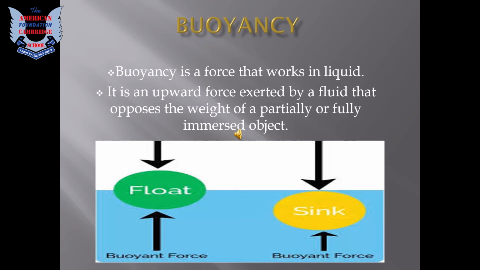For example, we have the diagram. In this diagram, we have two objects. The first object in green is floating and the other in yellow is sinking. Why? Let me explain the concept of it. The object in yellow has a heavier weight.